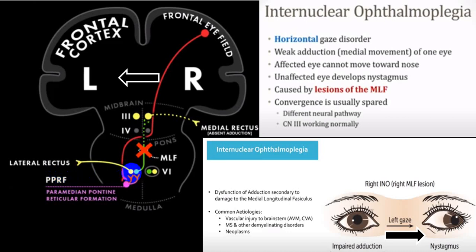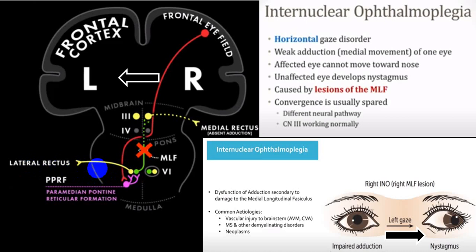So that is one complete involvement. Now along with that, suppose I have damage to the sixth cranial nerve simultaneously. If I have damage to the sixth cranial nerve, then I will have total absence of lateral movement. So there is a total absence of lateral movement with left gaze palsy, clear?